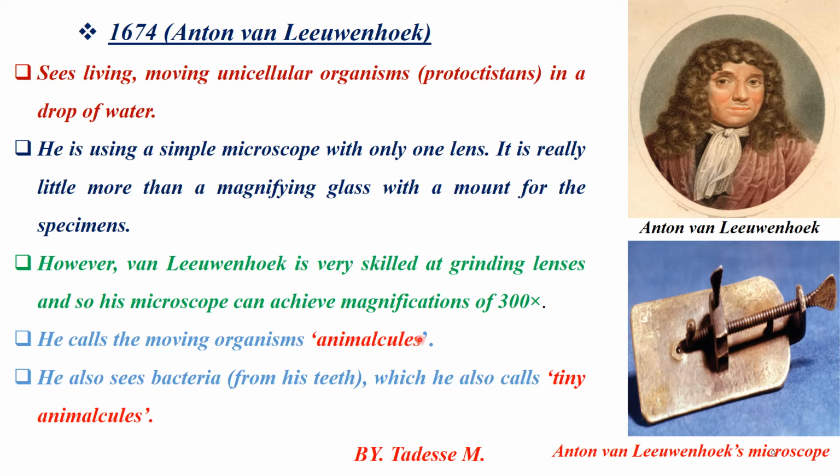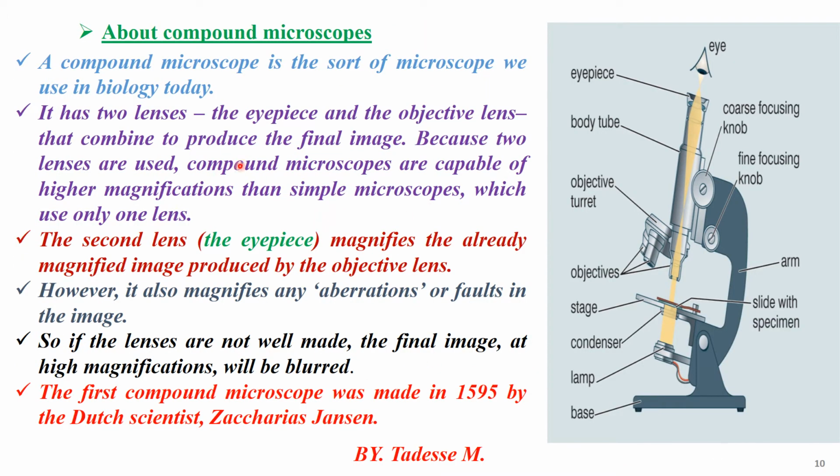Animalcules are cells observed in drops of water, called protista, but the tiny animalcules are bacteria observed from his teeth. Therefore, that one is a discovery regarding Robert Hooke. The other one is about the compound microscope.